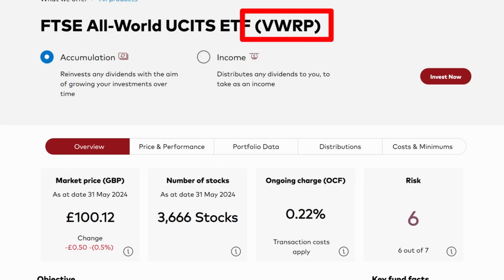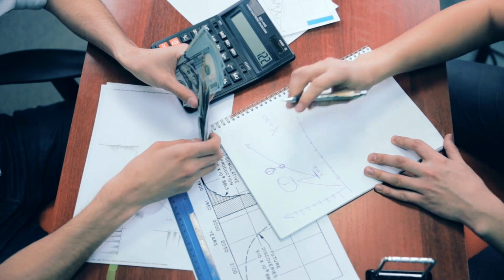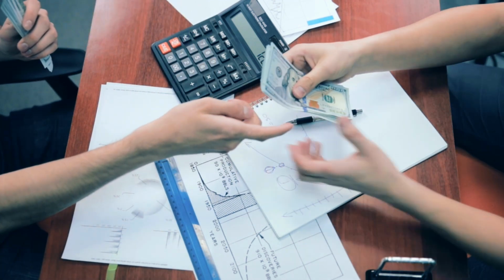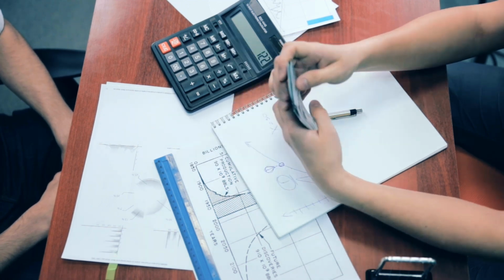So the accumulation version of this fund has a ticker symbol of VWRP, with the income version of this fund having the identification ticker of VWRL. If you choose the accumulation version, the dividends get reinvested automatically. With the income version, the dividends get paid to you and then you decide whether to reinvest or not. If you reinvest those dividends immediately, then the performance of the income fund would be identical to that of the accumulation version. But any delay in doing this could impact your performance.